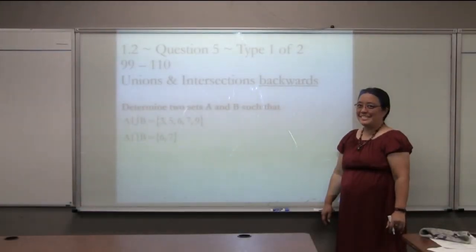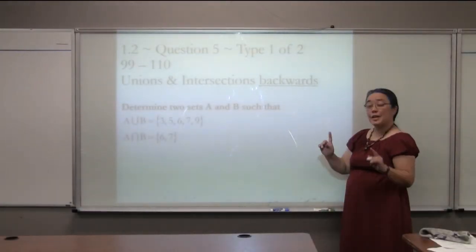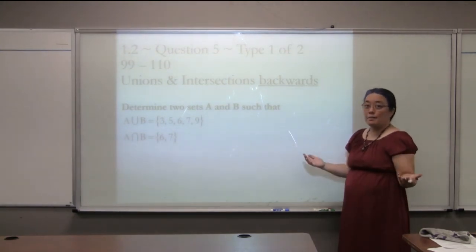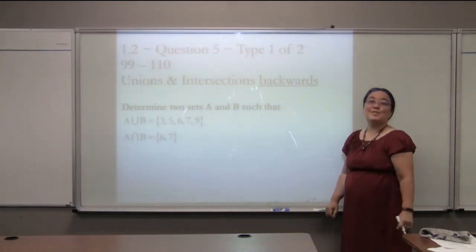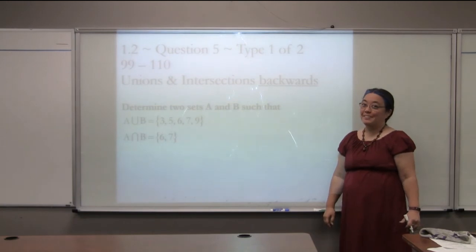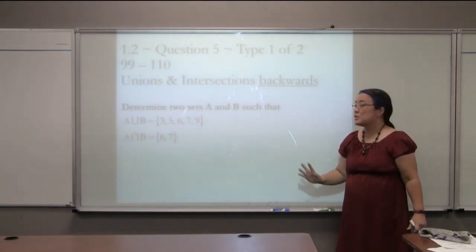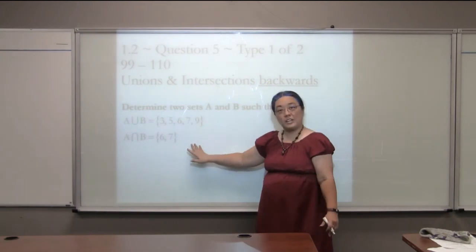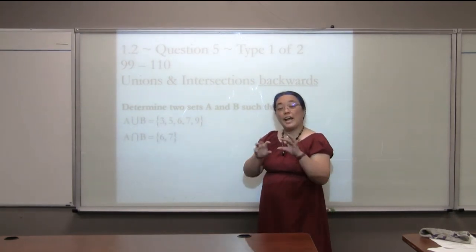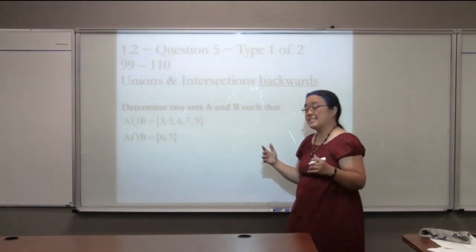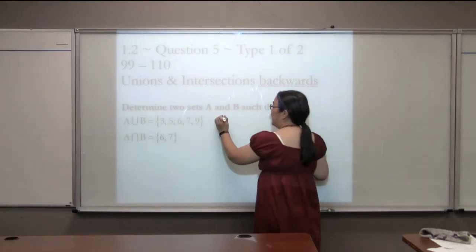Chapter 1, Section 2, Question 5, Type 1 of 2. Many students consider this question to be the easier of the question 5s. So, we're going to do unions and intersections backwards. We're going to give you the union, we're going to give you the intersection. We're going to ask you to split it up into a set for A and a set for B.